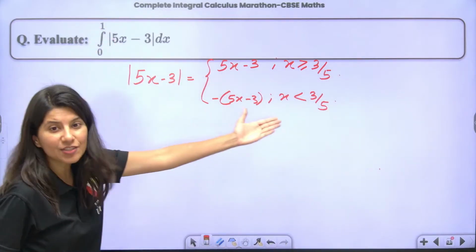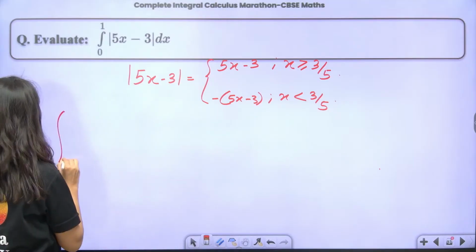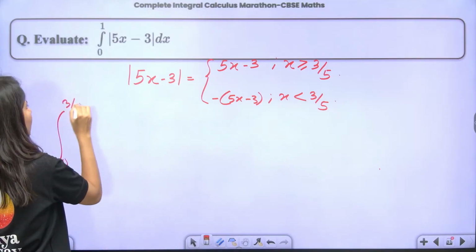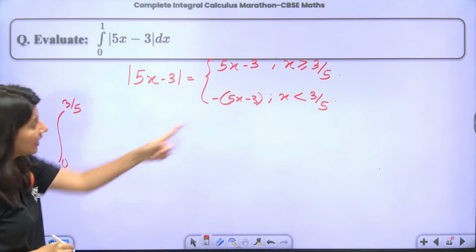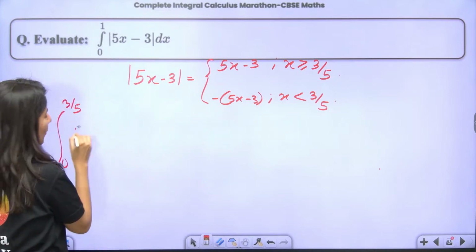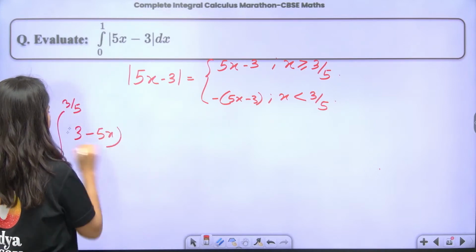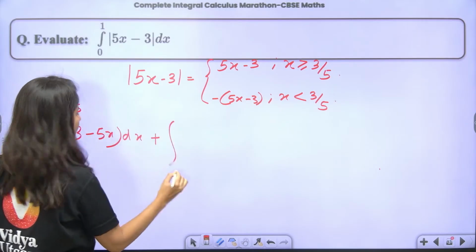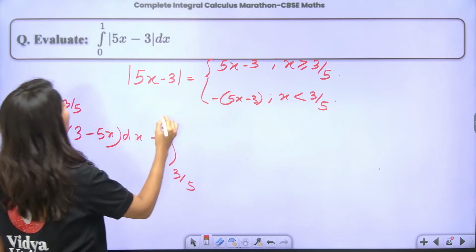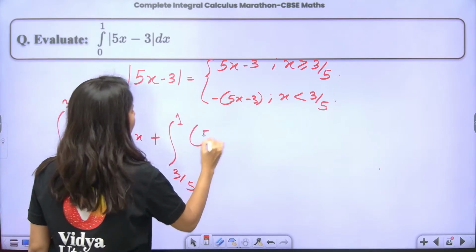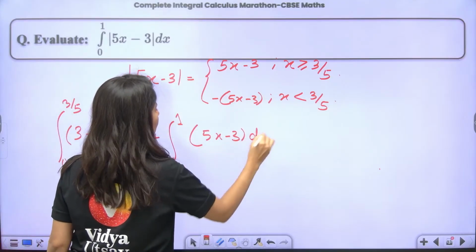Now understand, 0 to 1: the function is changing its definition at 3 by 5. So 0 to 3 by 5, that is less than 3 by 5, you want integration of 3 minus 5x, plus this time 3 by 5 to 1, 5x minus 3 dx.